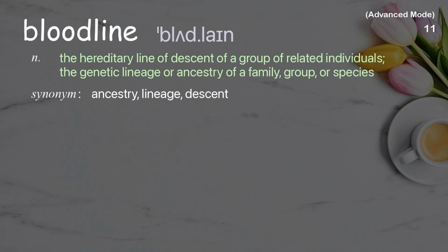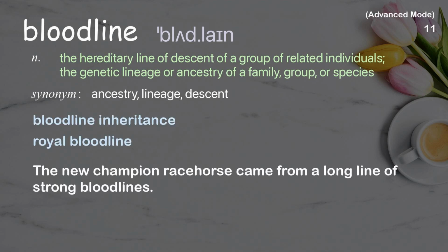Bloodline. The hereditary line of descent of a group of related individuals, the genetic lineage or ancestry of a family, group, or species. Examples: Bloodline inheritance, royal bloodline. The new champion racehorse came from a long line of strong bloodlines.